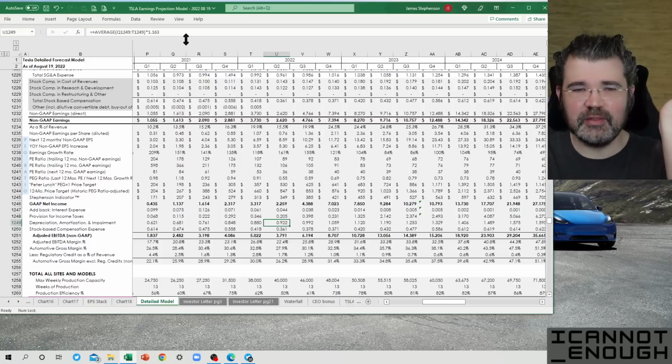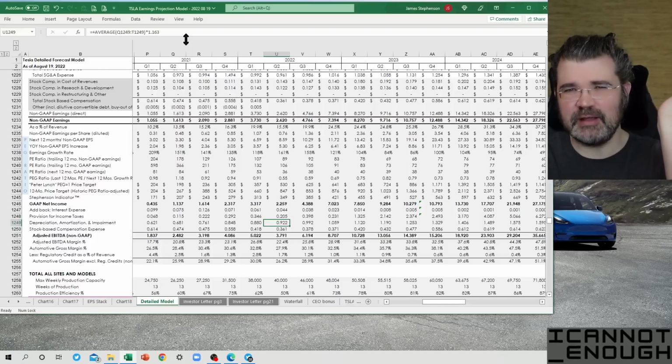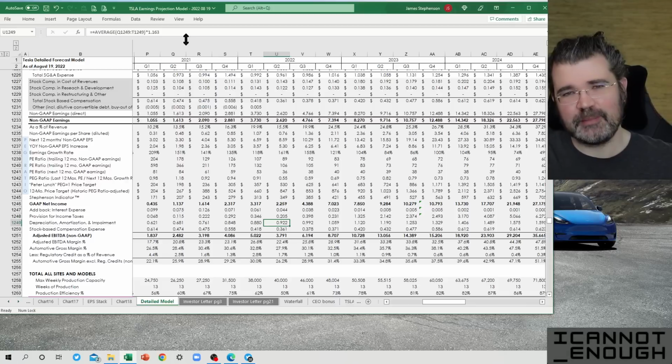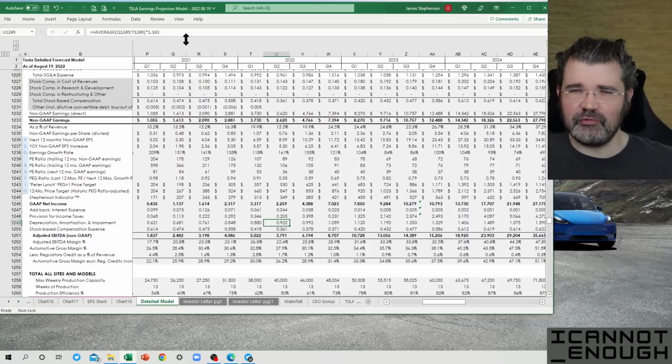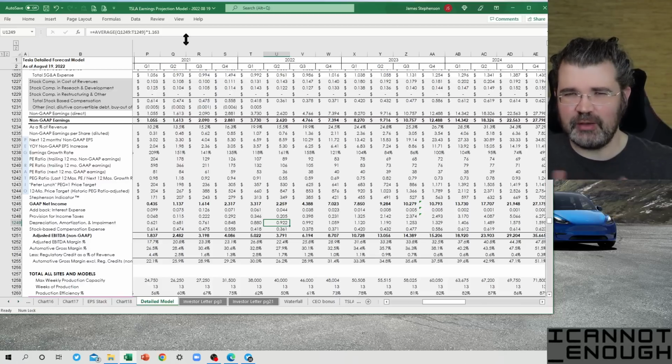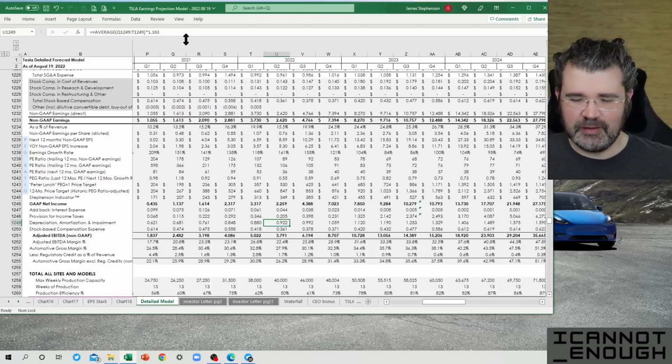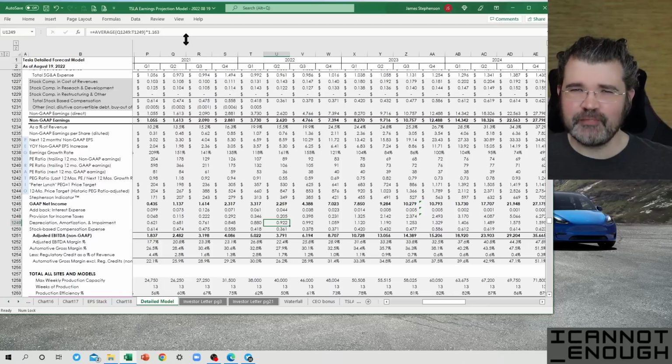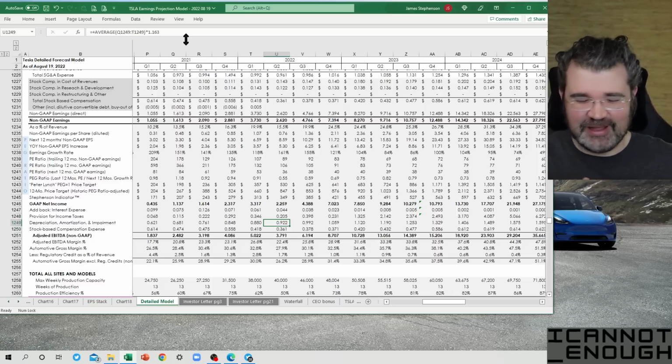What is this line? This is the gradual writing down of the cost of capital assets that Tesla purchases. So in GAAP accounting, which is different from the way that you account for your household purchases, and in my house, we use the cash basis where when you pay for stuff, the money's gone. You've already forked over the cash, and now you have the stuff instead of the cash.